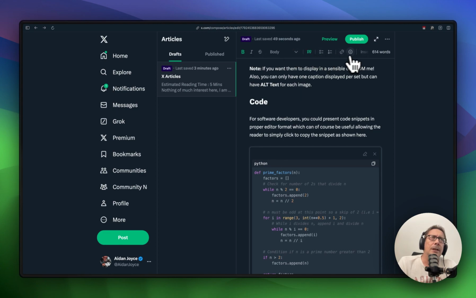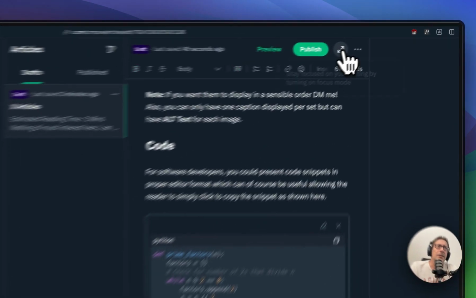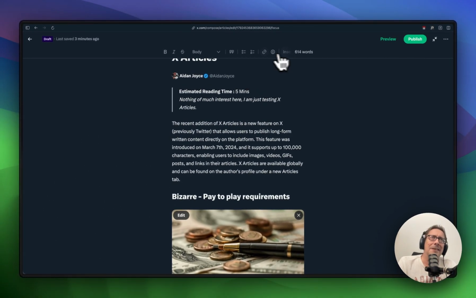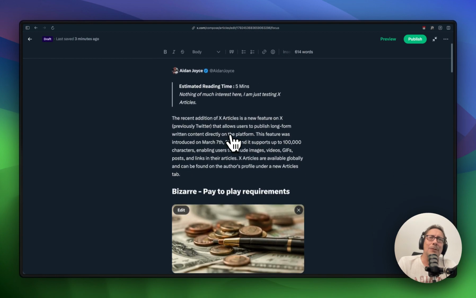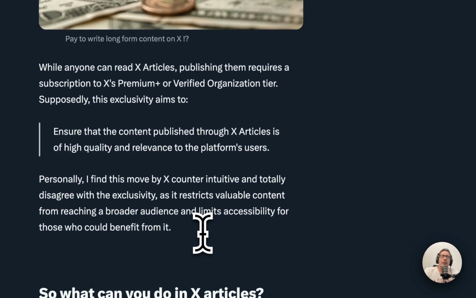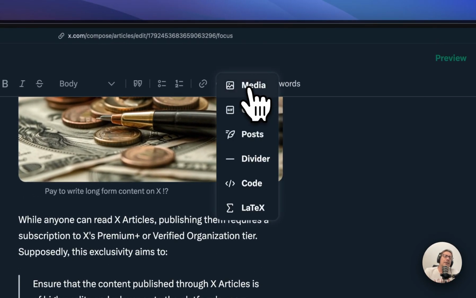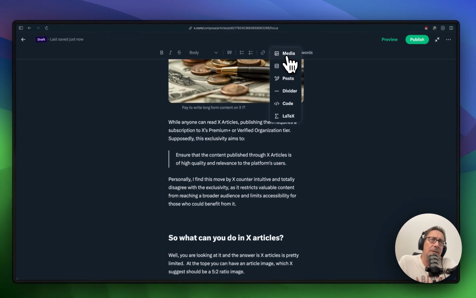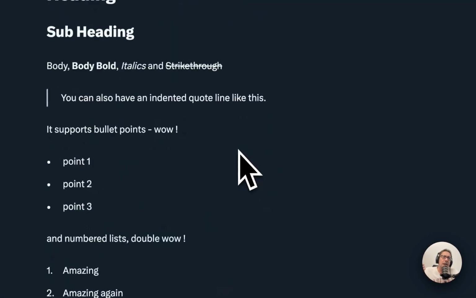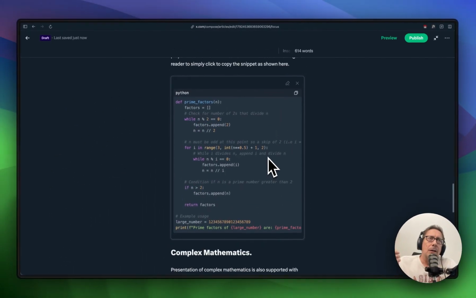You can also, let's say, expand this and have a focus view so that you don't have any of these things on the side. I'll just do that right now. And then you have everything all clear. You still can't see this insert here. So for example, if I wanted to insert an image here, I just go there first, and then I can insert, and you have images, or could be videos as well, which I'm going to insert this video when it's finished in there. So I can insert my images or videos, my GIF, my posts. I can put in a divider, and as I mentioned down here, I can put in code or code snippets.